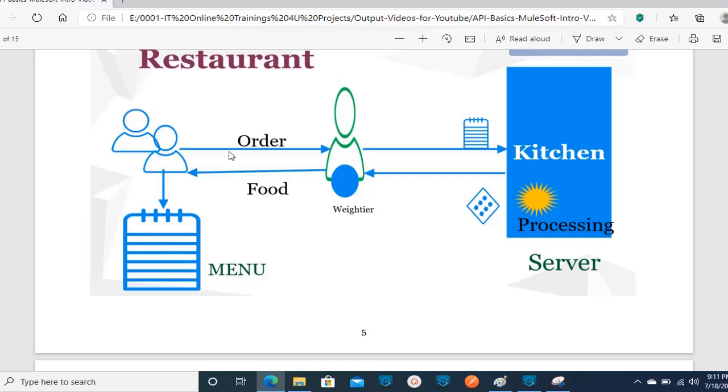You will list it out and you will give that order to the waiter. Let's assume that this is our waiter. He comes to you and notes the menu details, let's say you have ordered one fried rice and one soup. He just writes the details, like you need one soup and one fried rice. Then he will send that menu to the kitchen, where the food is actually processed in the restaurant.